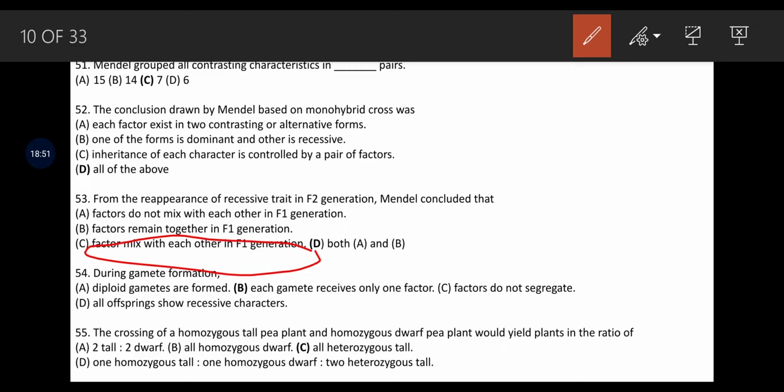Crossing of the homozygous tall pea plant and homozygous dwarf pea plant would yield plants in the ratio of all heterozygous tall.